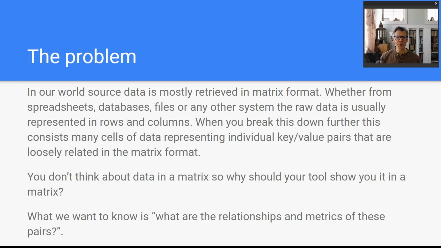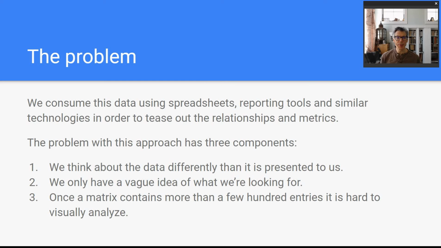When you think about this further, matrix data is really rows and columns of data. Each individual cell is a key and value pair that identifies what that data is. What we want to know is, what are the relationships and metrics of these pairs? Most people in business use spreadsheets to try and interpret this data. The problem with this approach has three components. We think about data differently than it's presented to us. We only have a vague idea of what we're looking at. And once a matrix contains more than a few hundred entries, it's hard to visually analyze.